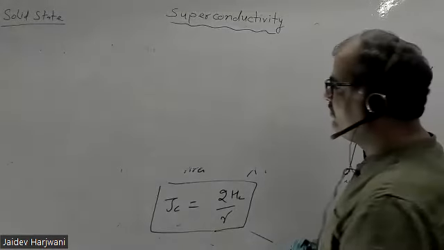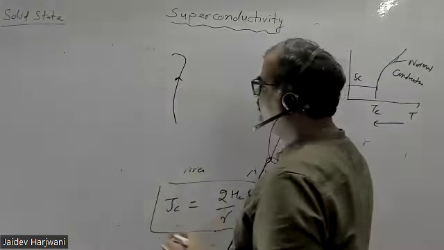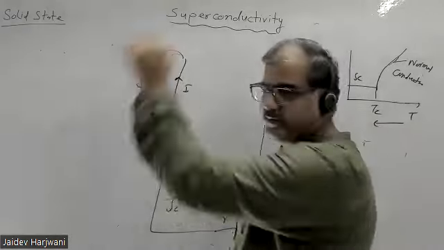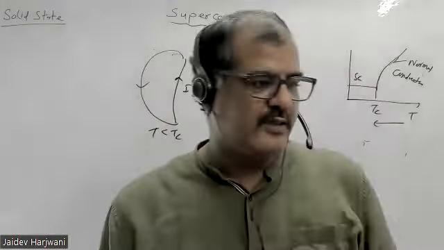If you have a superconducting sample and you apply some current when T is less than TC, this current should keep on flowing without decay. That we can check.